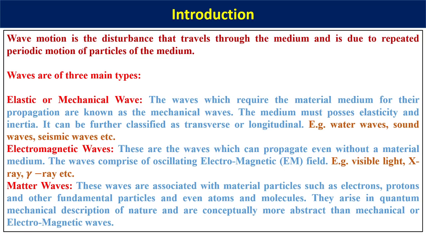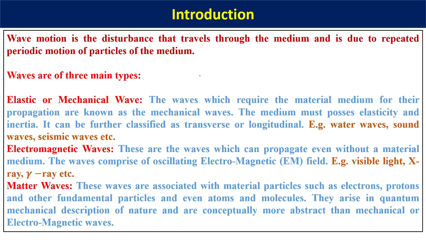So the formal definition of a wave goes like this. Wave motion is a disturbance that travels through the medium and is due to repeated periodic motion of particles of the medium. So it is the particles of the medium which is oscillating from its mean position, and the disturbance which is causing the particle to move in simple harmonic motion, that disturbance propagates in a particular direction. All right, so things will become more clear. For the time being, you just concentrate on this definition. The pictorial representation will come in next few slides.